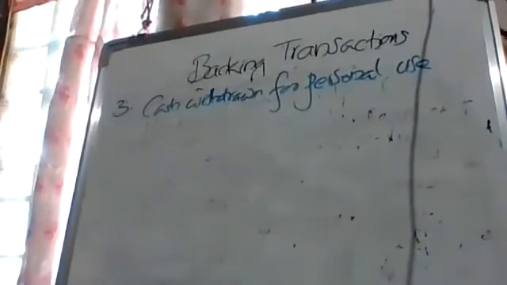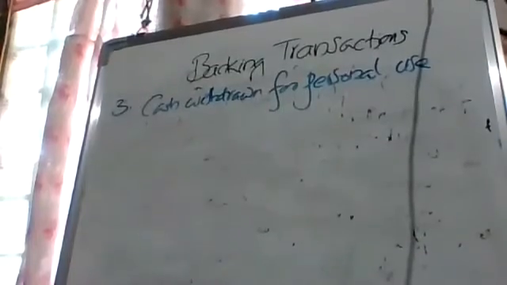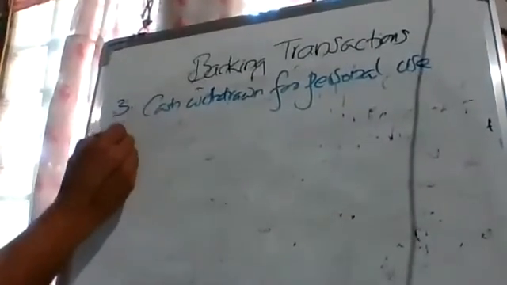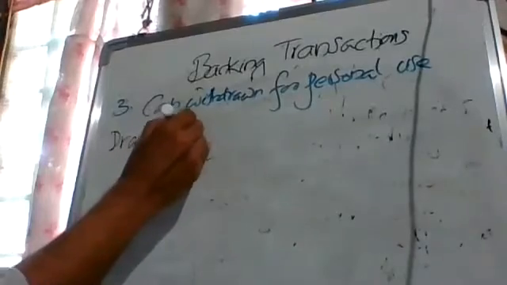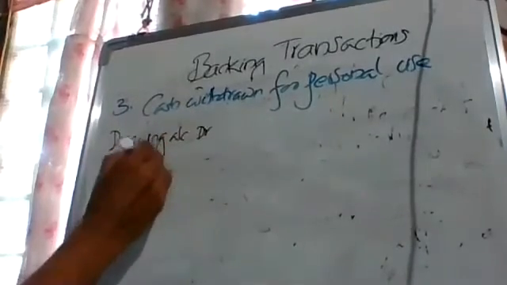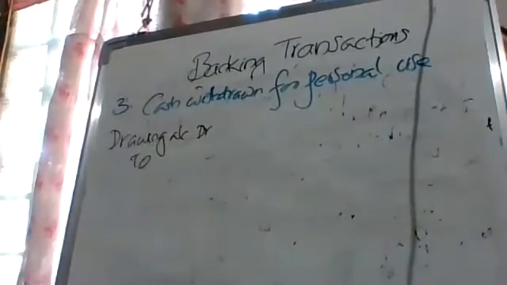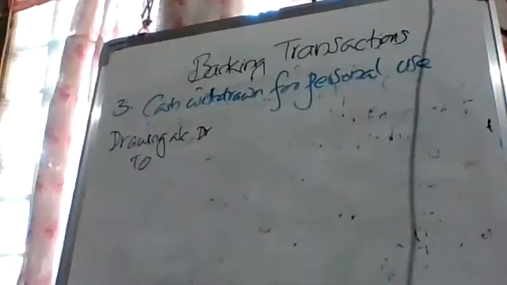So to avoid that difficulty and time wasting, we are temporarily debiting the drawings account. Drawings account debit. Cash or bank? Bank account.